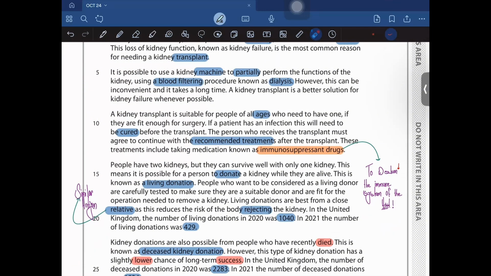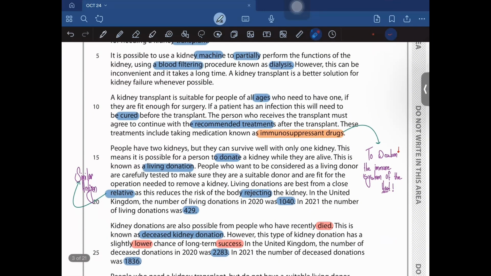A kidney transplant is suitable for people of all ages who need to have one, if they are fit enough for surgery. If a patient has an infection, this will need to be cured before the transplant. The person who receives the transplant must agree to continue with the recommended treatment. So after the transplant has been done, the person needs to have some medicines or undergo some treatments. After the transplant, these treatments would include medication known as immunosuppressant drugs.